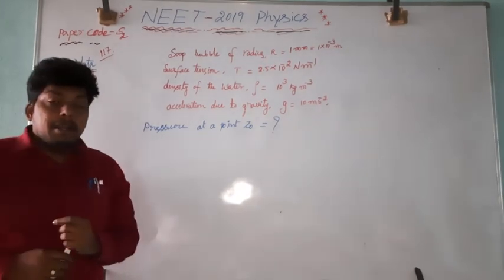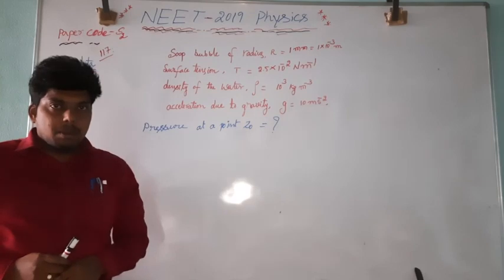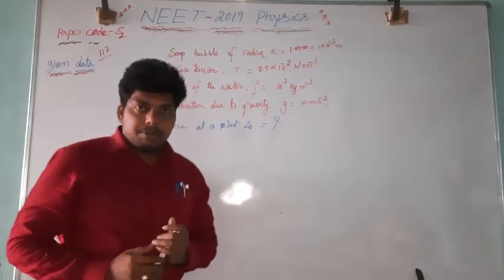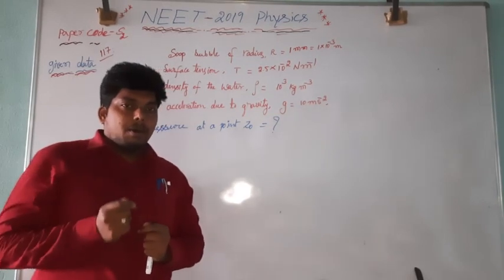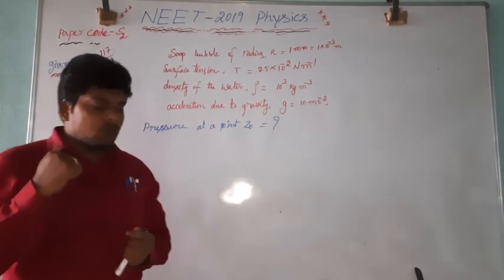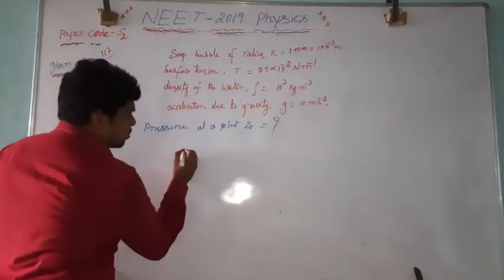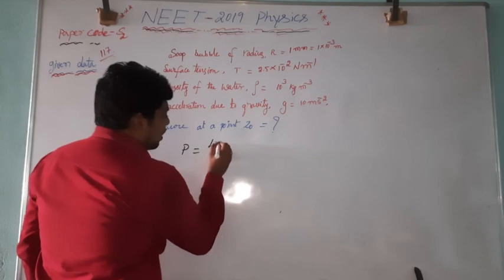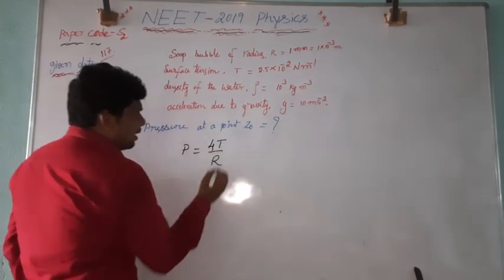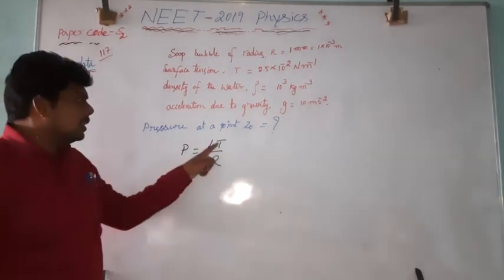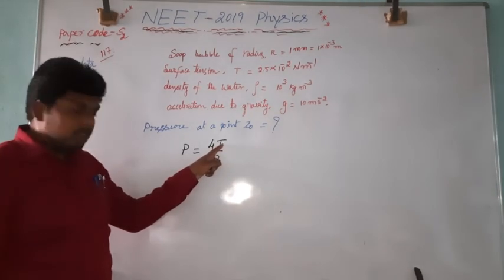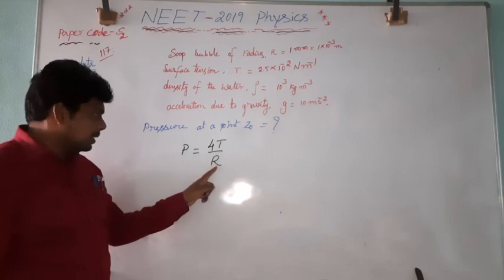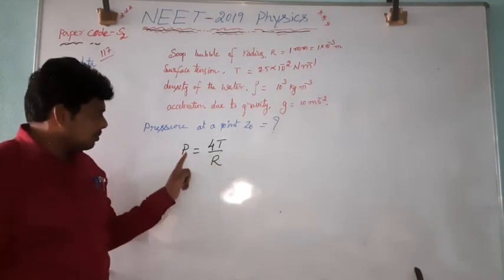What you have to calculate? Pressure inside the bubble at a point Z0. Pressure inside the bubble is given by 4T by R. T is nothing but surface tension, R is nothing but radius, P is nothing but pressure.